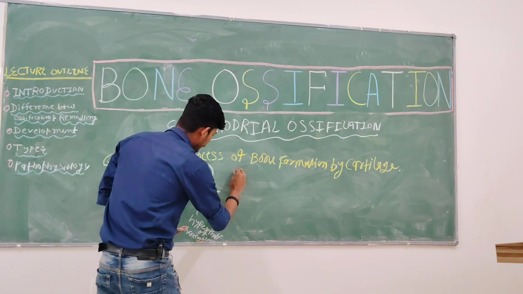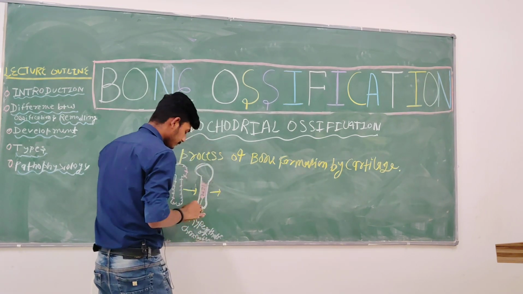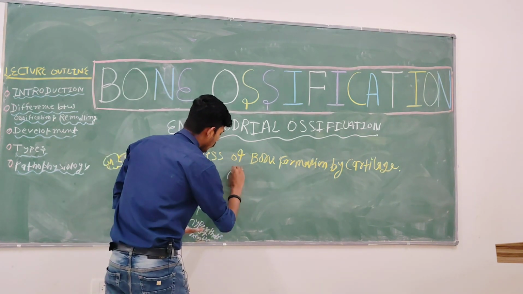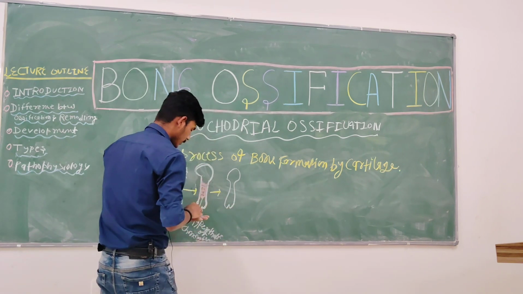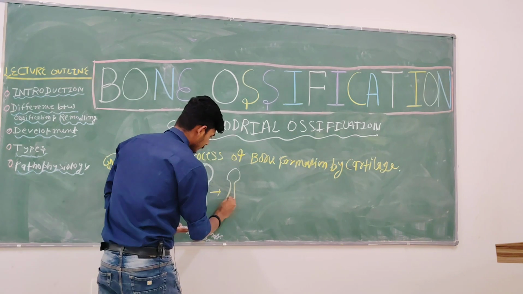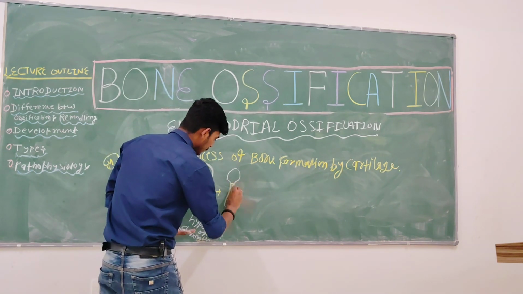Now what happened? This aggregation of chondroblasts forms the primary ossification center.